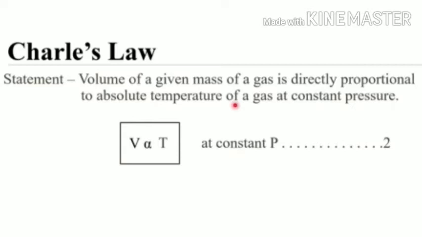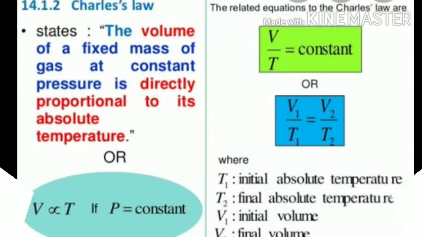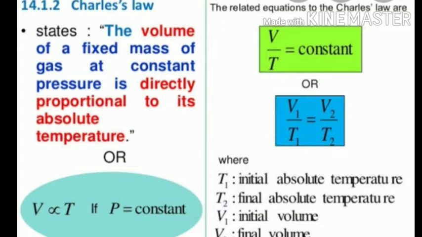Therefore, V is directly proportional to T at constant P. If temperature increases, when gas is heated, its temperature increases, then gas expands, that is, its volume also increases. That is, the volume of a gas is directly proportional to the absolute temperature at constant pressure. V is proportional to T at constant P.